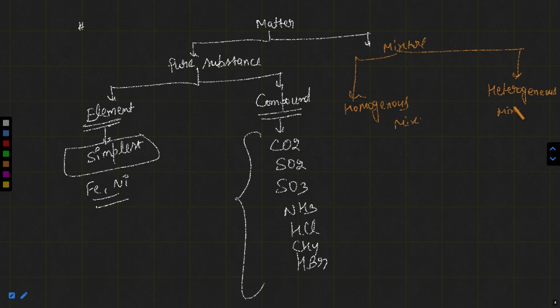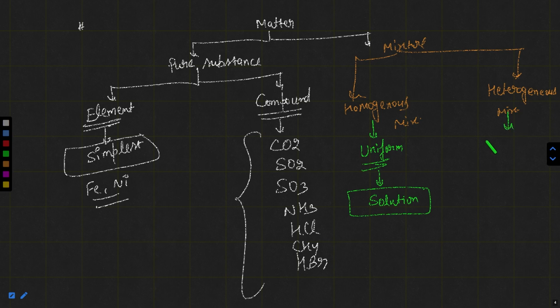One is homogeneous mixture and another is heterogeneous mixture. In homogeneous mixture, particles of this mixture are uniformly distributed. Uniform distribution of particles is here throughout the sample. Right? And in this case, we will discuss solution and the properties of solution.